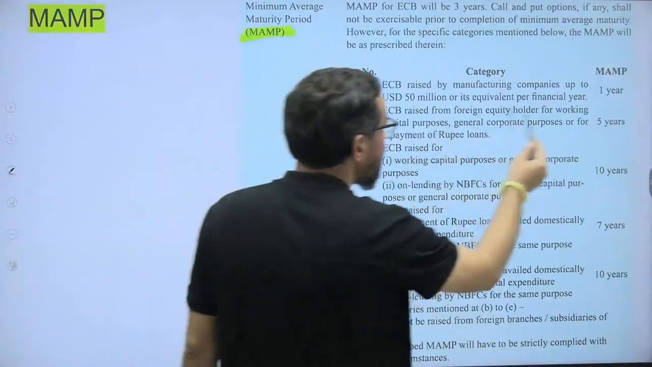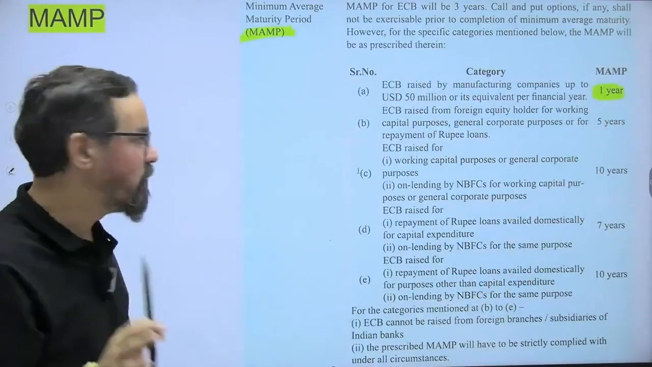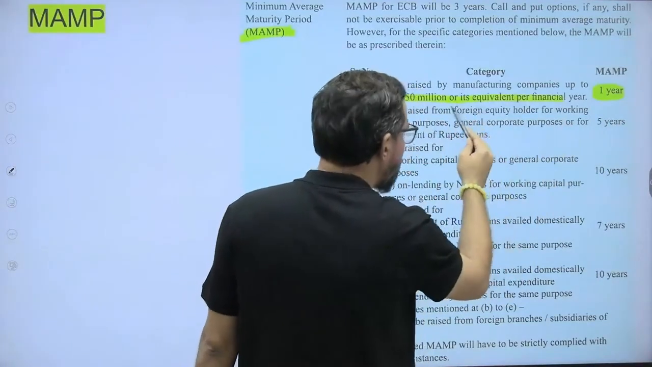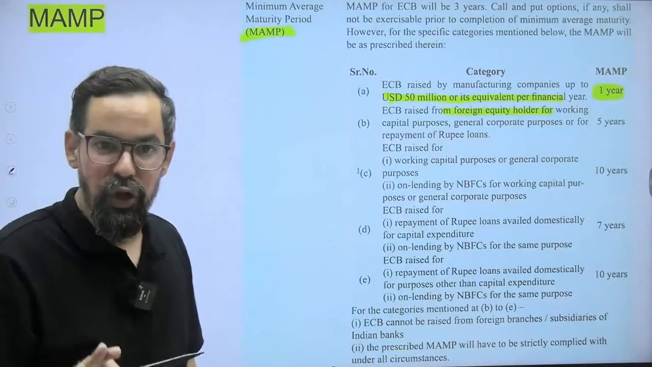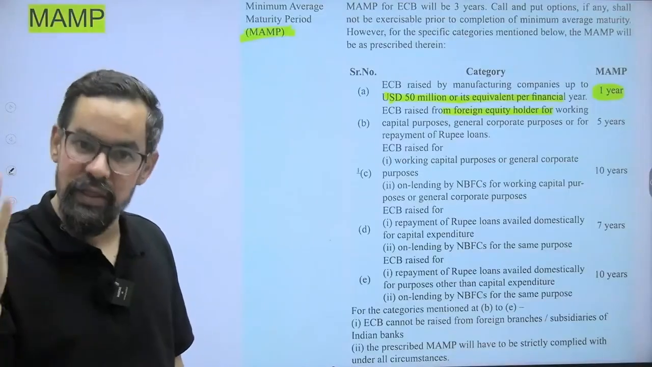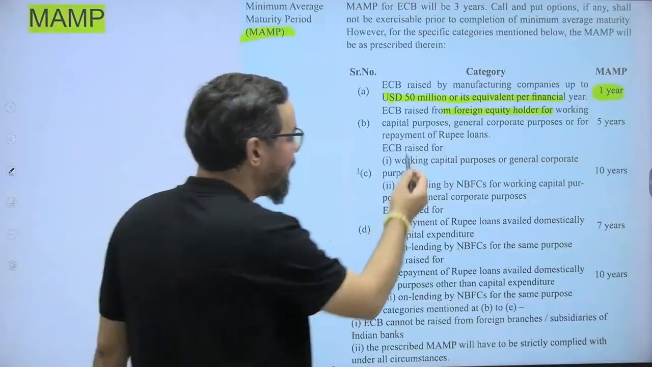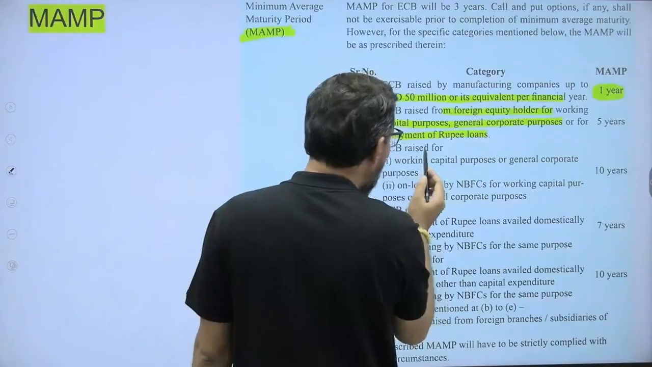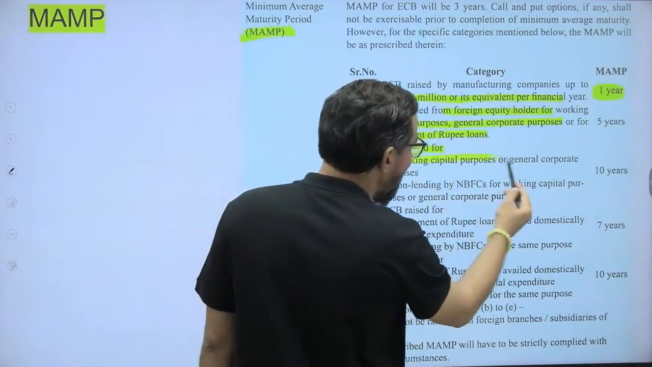So, for 1 year, which is generally for the manufacturing companies, up to 50 million US dollar or equivalent from the foreign equity holders. This is the condition. In general, the minimum average maturity period is 3 years. The limit is 750 million US dollar. In case of startup, it is 3 years and the limit is 3 million US dollar. Okay? And capital purpose, general corporate purpose, repayment of rupee loan, ECB raised for working capital purpose.